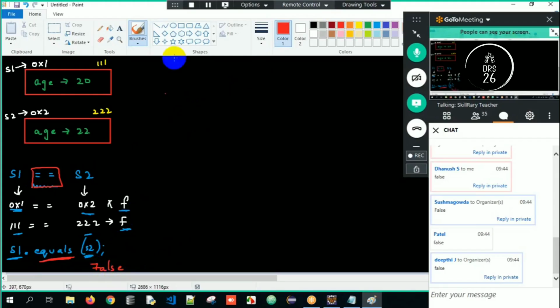So, okay, sir, we understood this. By default here, they are returning false. But now what are we supposed to do, sir? I have to write a logic in such a way wherein I will compare the age of two students here. Therefore, I have to override the equals method.